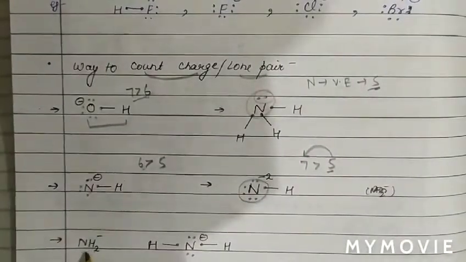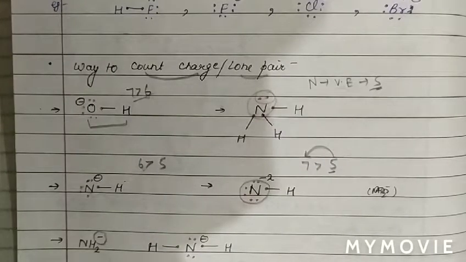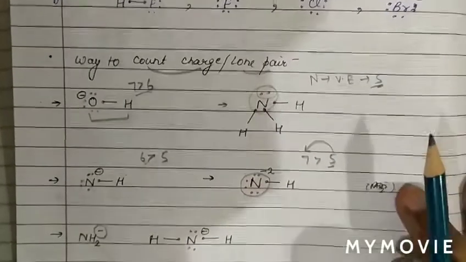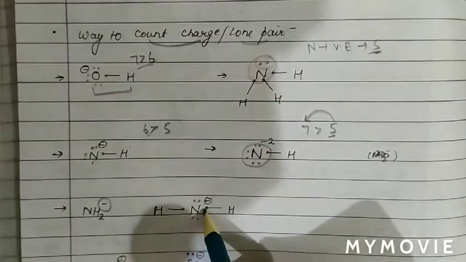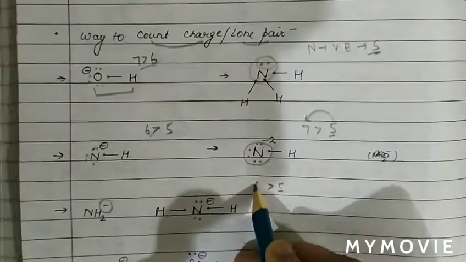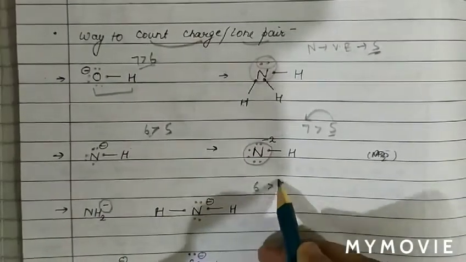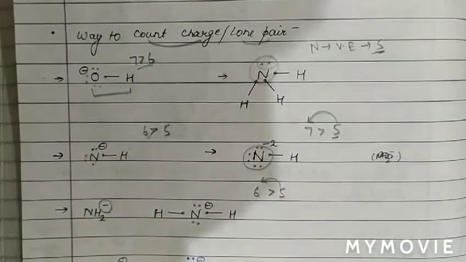Now see this NH2. How we can see in NH2 there is negative charge on nitrogen atom. As we can see here 1 2 3 4 5 6. But valence electron in nitrogen is 5 and here we have counted 6. So 6 is more than 5. How much greater? 1 greater. Therefore 1 unit of negative charge on nitrogen atom.